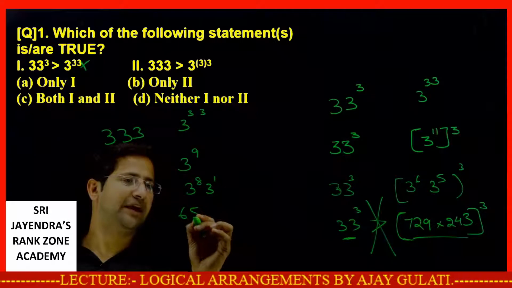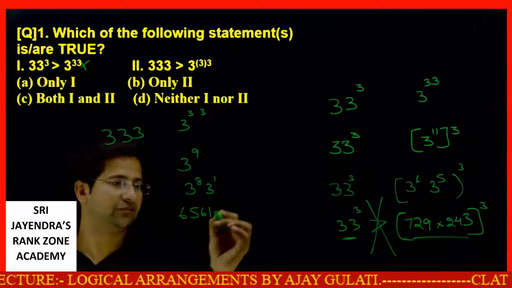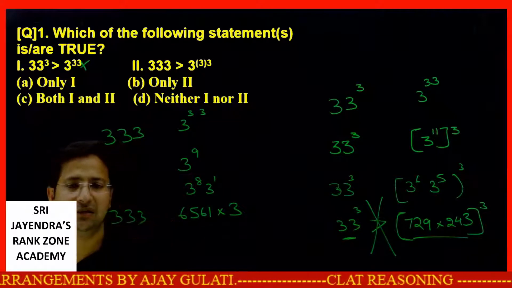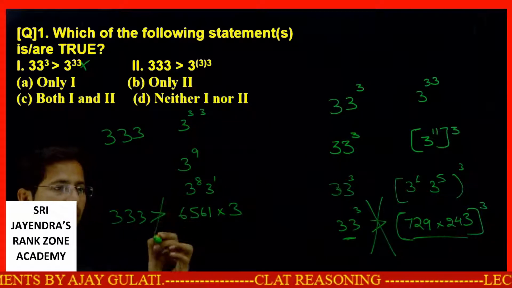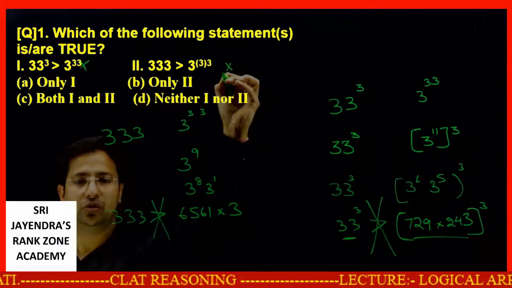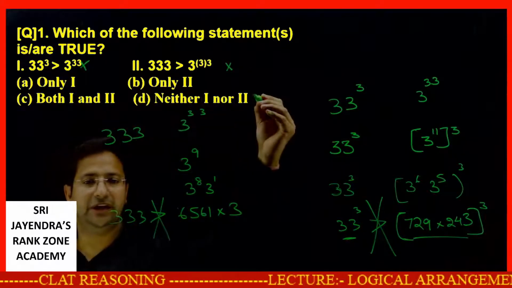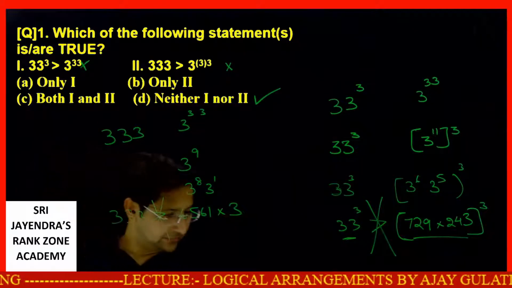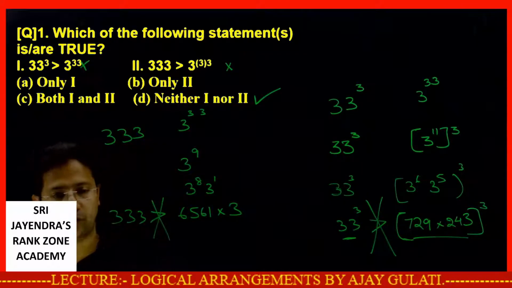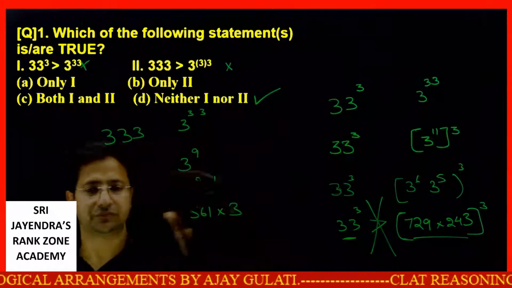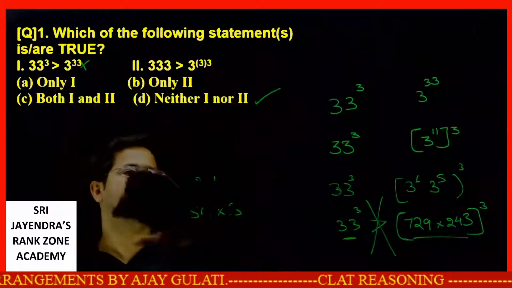This might be a big value, 6561 into 3, and this is one term, 333. Is this greater? No, this is absolutely wrong. So this one is also wrong. What I'm left with is neither one nor two. Neither the first statement nor the second statement is true. So we have done this quite conveniently, my dear students. Should I move to the next one?